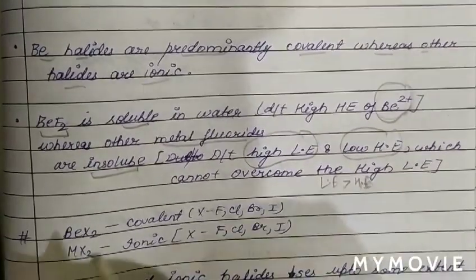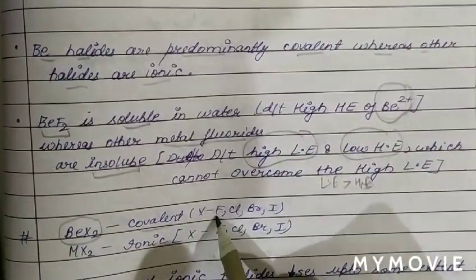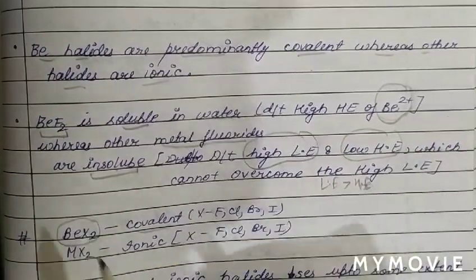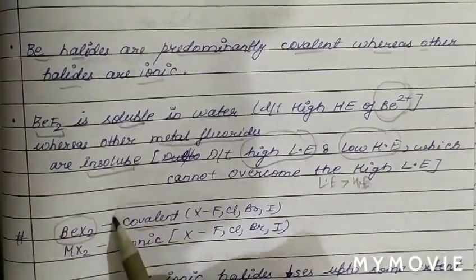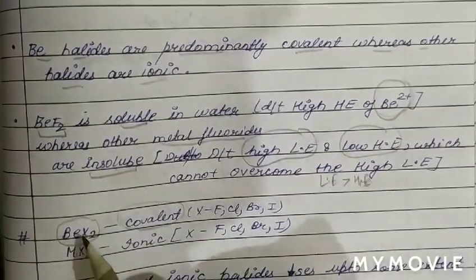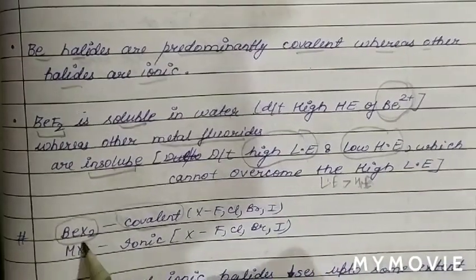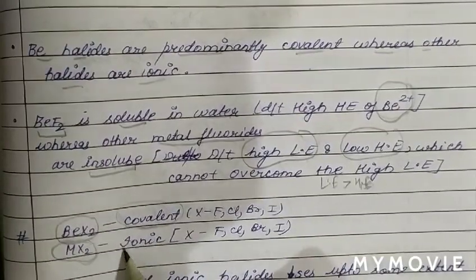Now see BeX2. We know beryllium halides, BeX2, will be covalent when X is fluorine, chlorine, bromine and iodine. So basically all halides of beryllium are covalent in nature due to the high polarizing power of beryllium, while the halides of other alkaline earth metals, MX2, are ionic in nature.